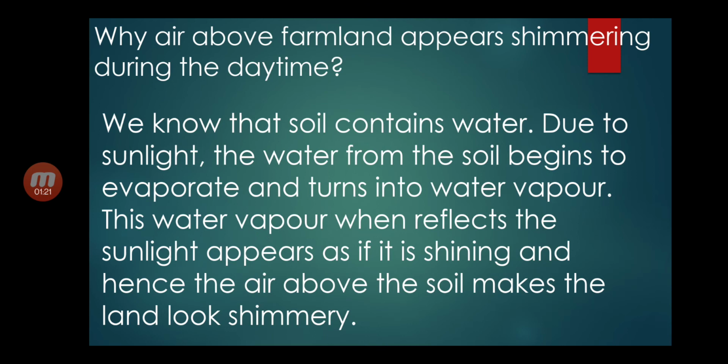Why does the air above farmland appear shimmering during the daytime? We know that soil contains water. Due to sunlight, the water from the soil begins to evaporate and turns into water vapor. This water vapor, when it reflects the sunlight, appears as if it is shining, and hence the air above the soil makes the land look shimmery.